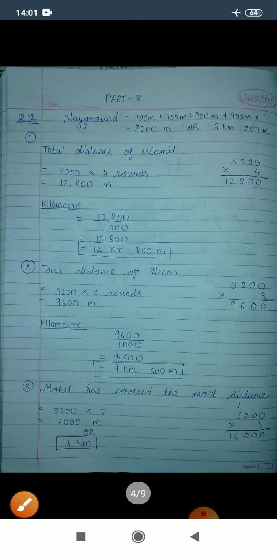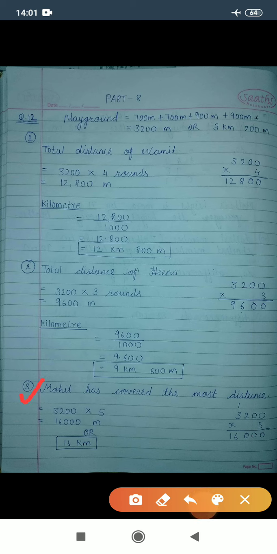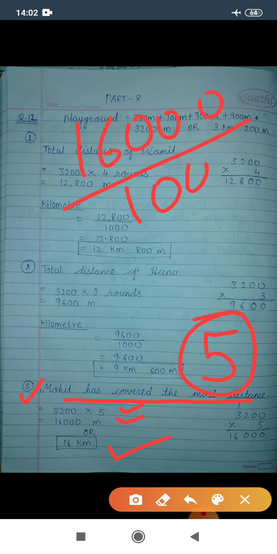Let's see the solve portion. Number 3, Mohit has covered the most distance because he had run 5 rounds of this playground. So 3200 multiplied by 5 gives you 16,000 meter. And for conversion of meter into kilometer, we divide this 16,000 with 1000. So directly it will come 16 kilometer.